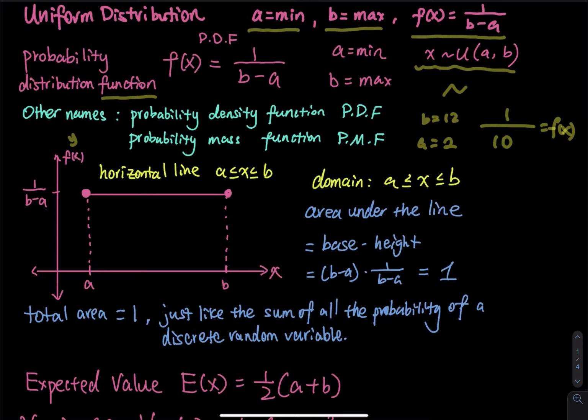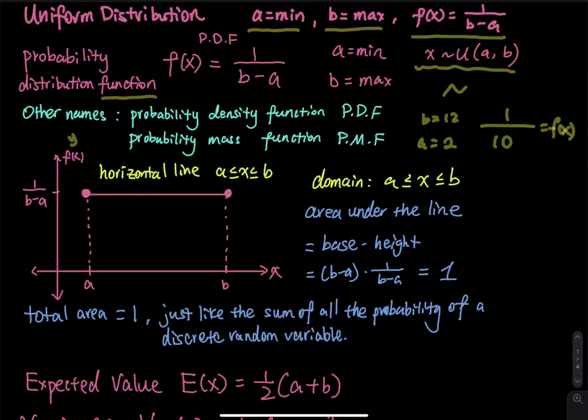When x equals a, we have a point at 1 divided by b minus a, and at x equals b, we have a point at 1 divided by b minus a. There are two points, and we draw a line to connect them. Do you see the pink horizontal line? This pink horizontal line is the graph of the probability distribution function of the uniform distribution.